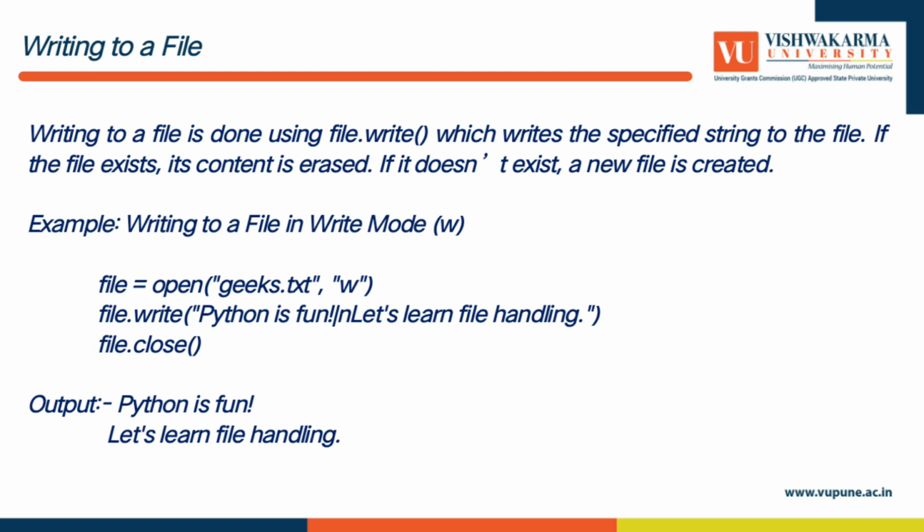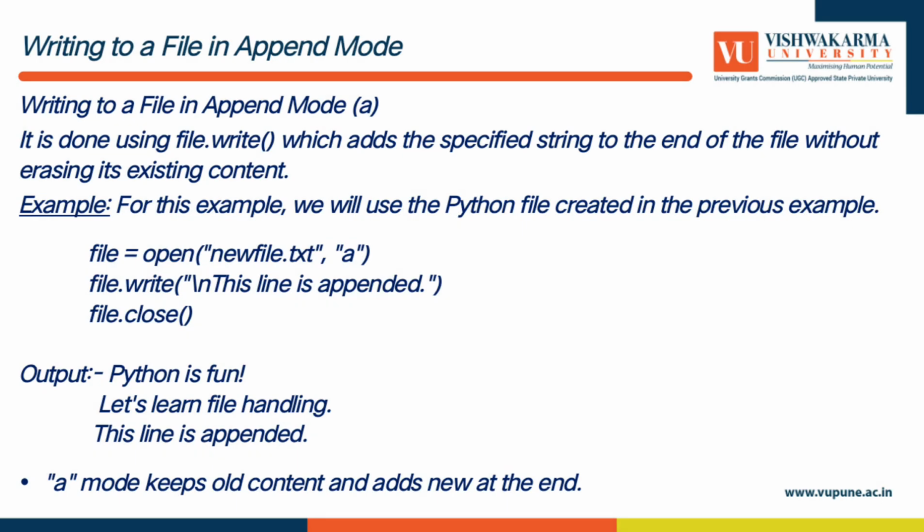Let's learn file handling. Write to a file in append mode. It is done using the file.write function, which adds the specified string to the end of the file without erasing its existing content. For this example we will use the Python file created in the previous example. We take the previous file, then we have to add some new line, so we can use the append function.